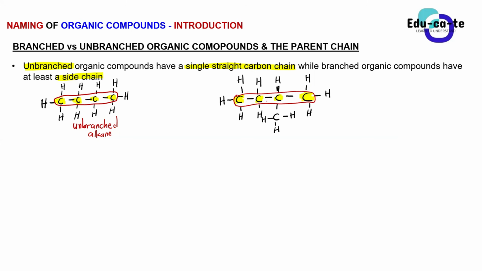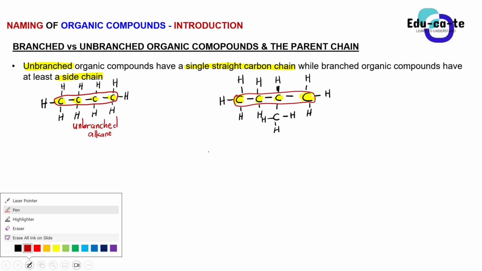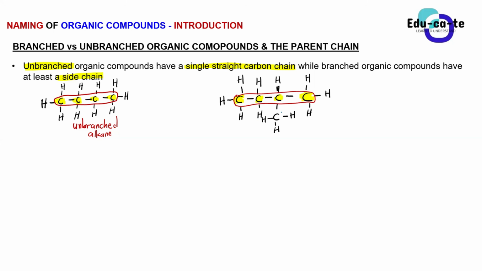But now you can see, guys, that these are not the only carbons that we have. We have got another carbon that is going to the side, that is not part of this line, or not found in this chain of the carbons. You guys can clearly see the carbon here, right? So this carbon here, we consider it a what? We consider it a side chain, because it is not part of the main chain that we have.